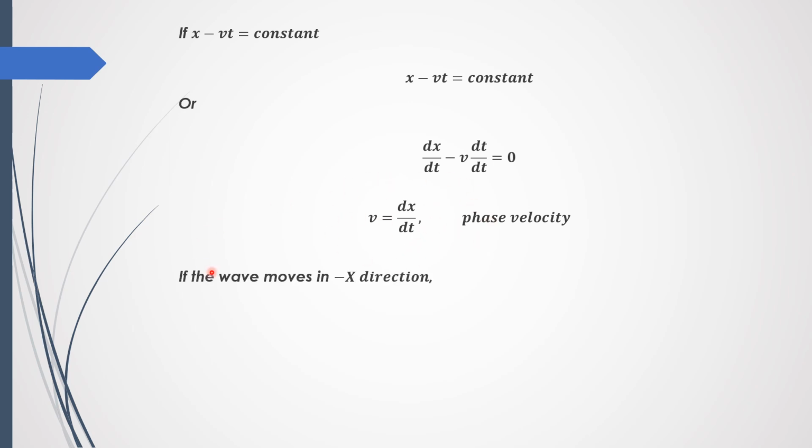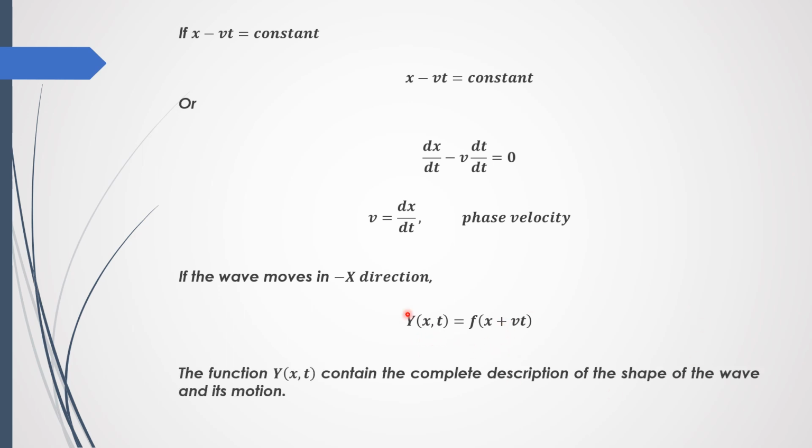And if the wave is propagating in the negative x direction, y of x,t is equal to f of x plus vt. The function y(x,t) contains the complete description of the shape of the wave and its motion.